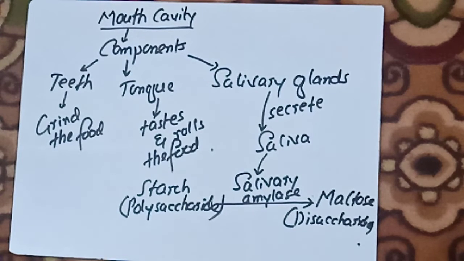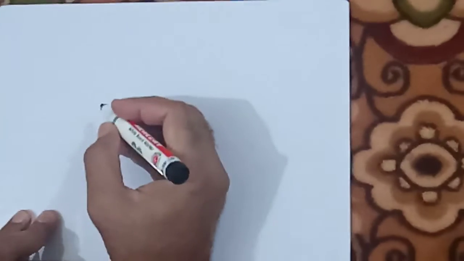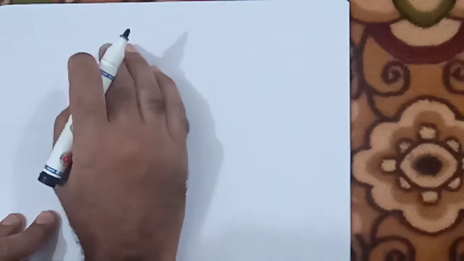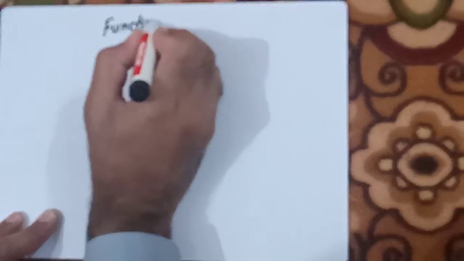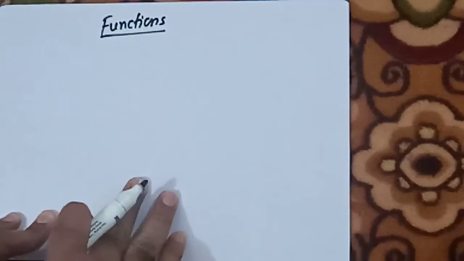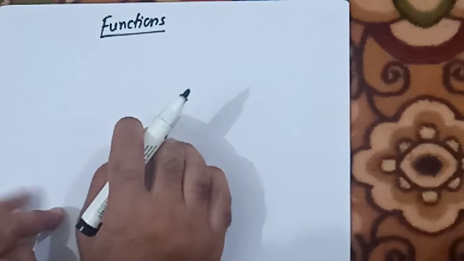Okay, after this, in addition, there are three functions of the mouth cavity.